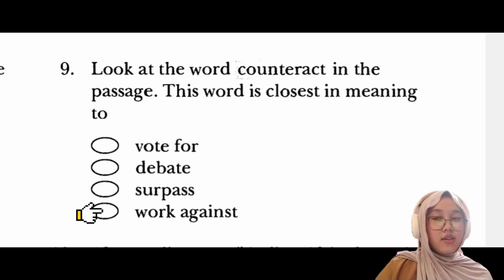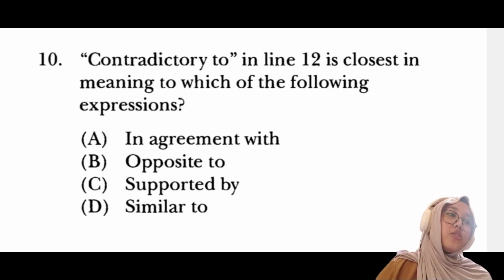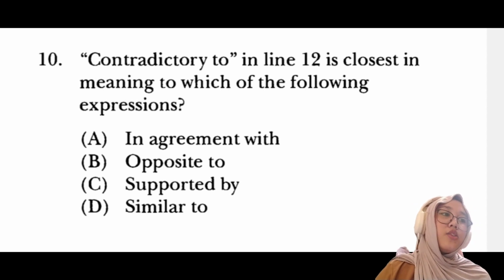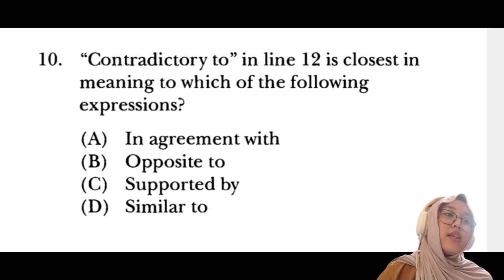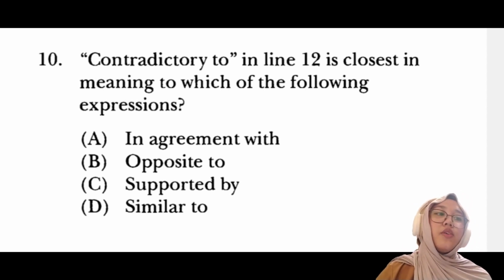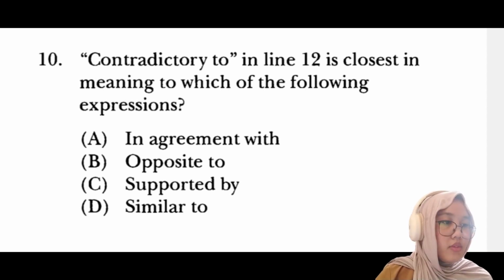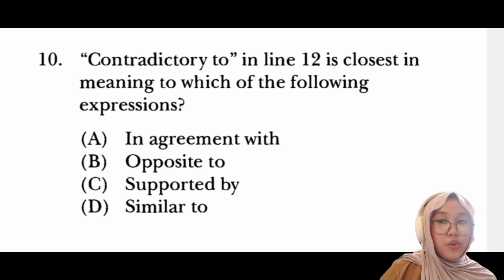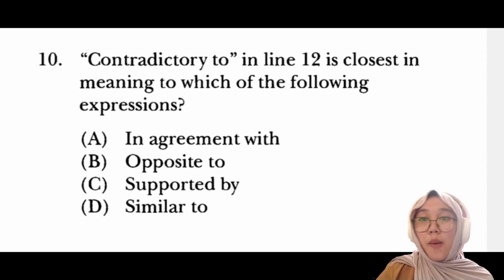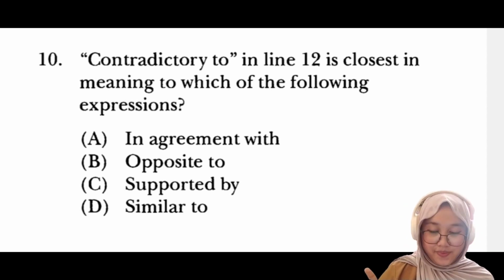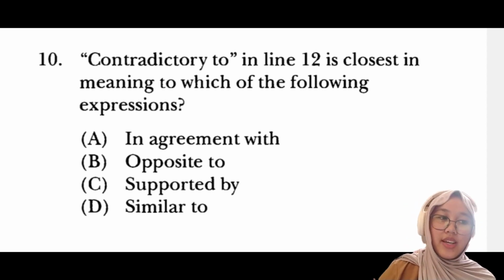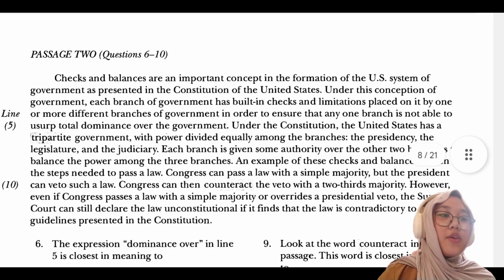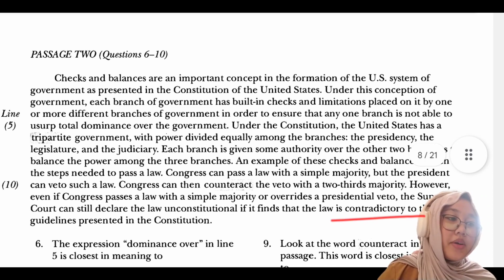And the last question, "contradictory to" in line 12 is close in meaning to which of the following expressions? Contradictory to means the opposite things. So the right answer is B. But before that, we can see in the paragraph in line 12.